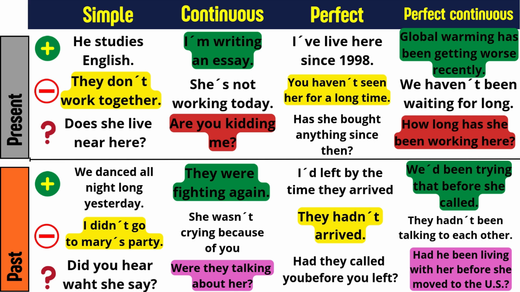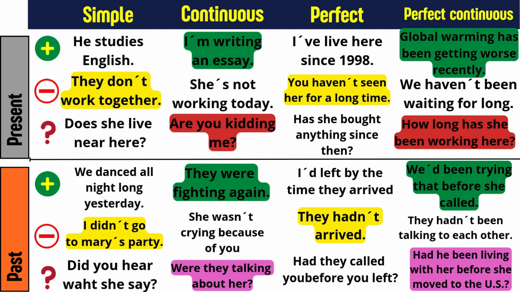Now, what about the past perfect, guys? Well, the past perfect is easy peasy, really. We have some examples here. I left by the time they arrived, or, using the full form, I had left by the time they arrived, or the negative option, they hadn't arrived. Or, had they called you before you left? So we're going to use this past perfect to talk about an activity that happened before another past action, right? For example, I had left by the time they arrived.